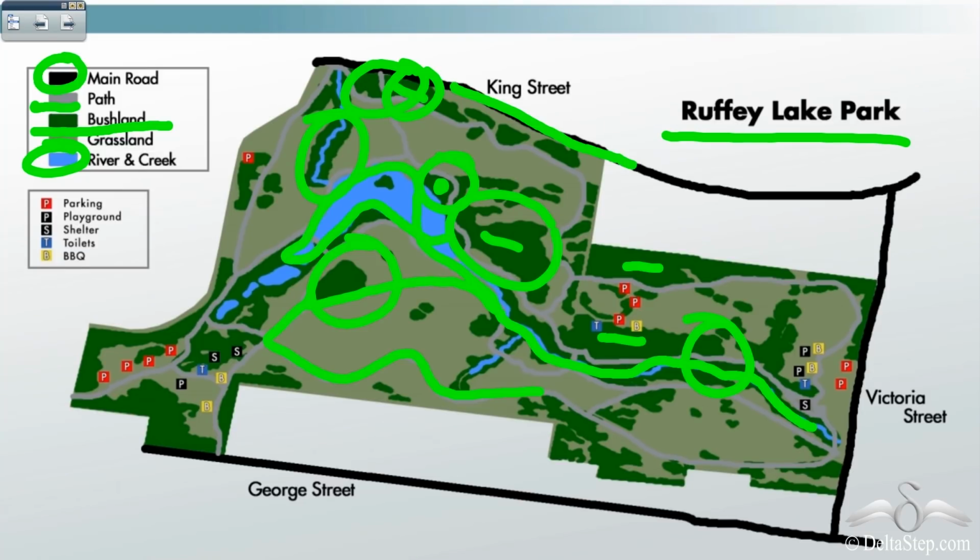So you cannot use a single symbol for this. So we use color for river too. Now, even for grassland, this is the entire grassland in the park. And this color is used to denote the entire grassland in the particular park. So you see, different colors are used in combination with the symbols to make the understanding of map easier.